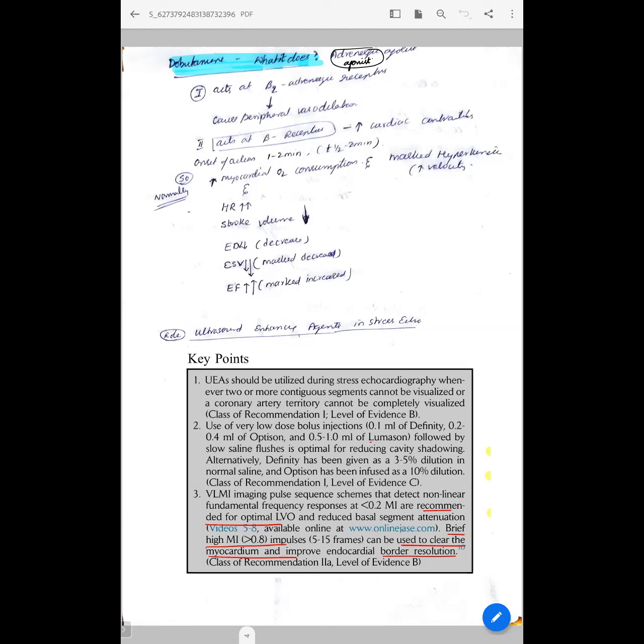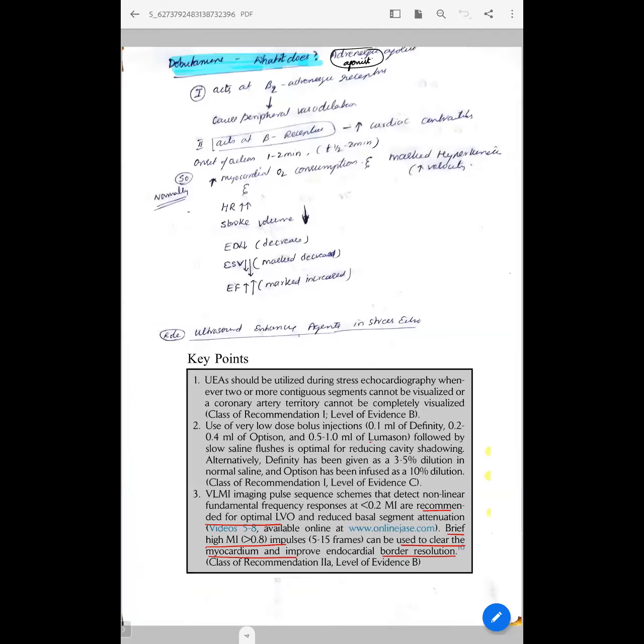So how do we use this? After giving either an infusion or a bolus, followed by a bolus of saline, we will reduce the mechanical index to less than 0.2. But before that, if you want to destroy the contrast agents within the myocardium, then we can transiently increase the mechanical index to 0.8 and then again come back to 0.2, so that the LV opacification will be optimal. The contrast in the myocardium will be lost and the contrast within the LV cavity will be retained, so that the endocardial border and the RWMA are easily seen.